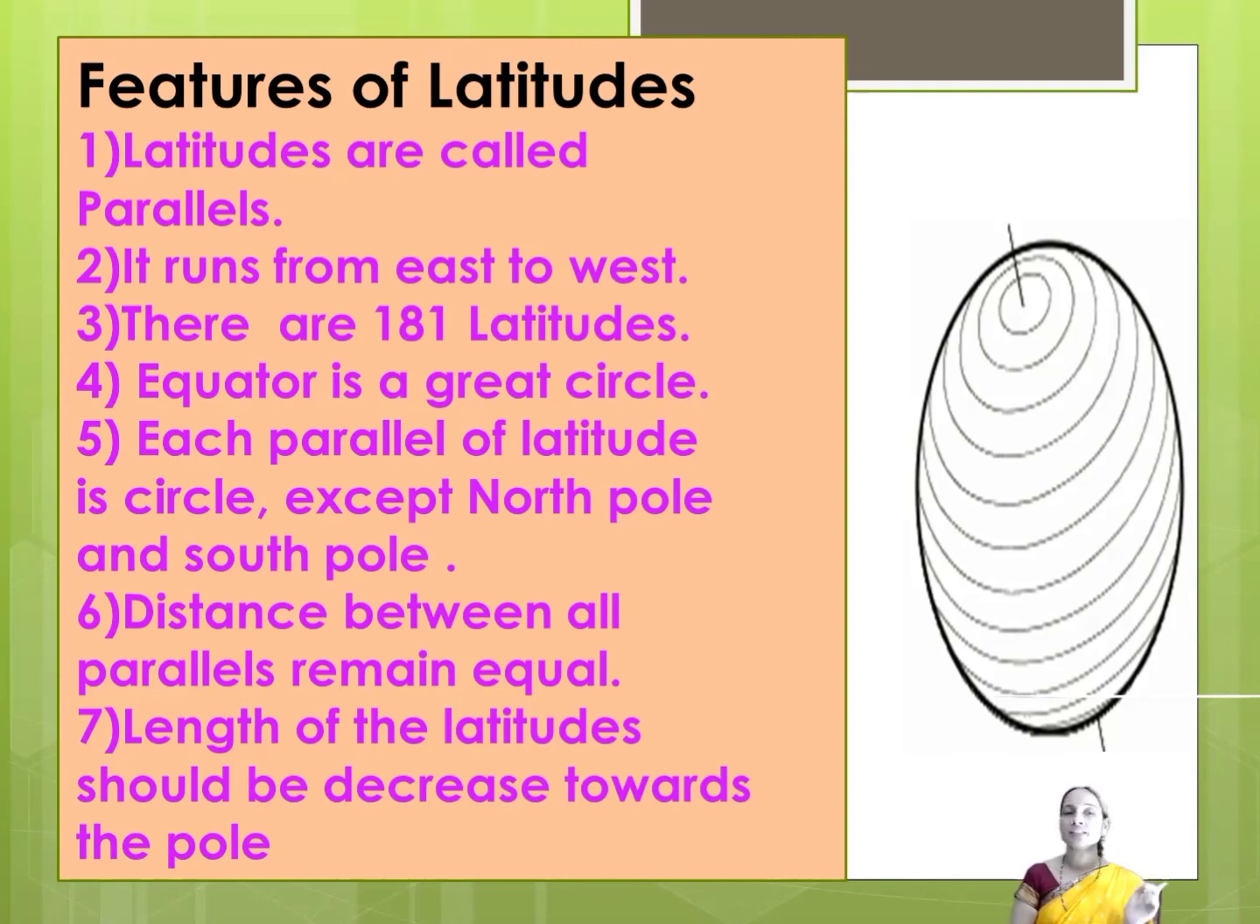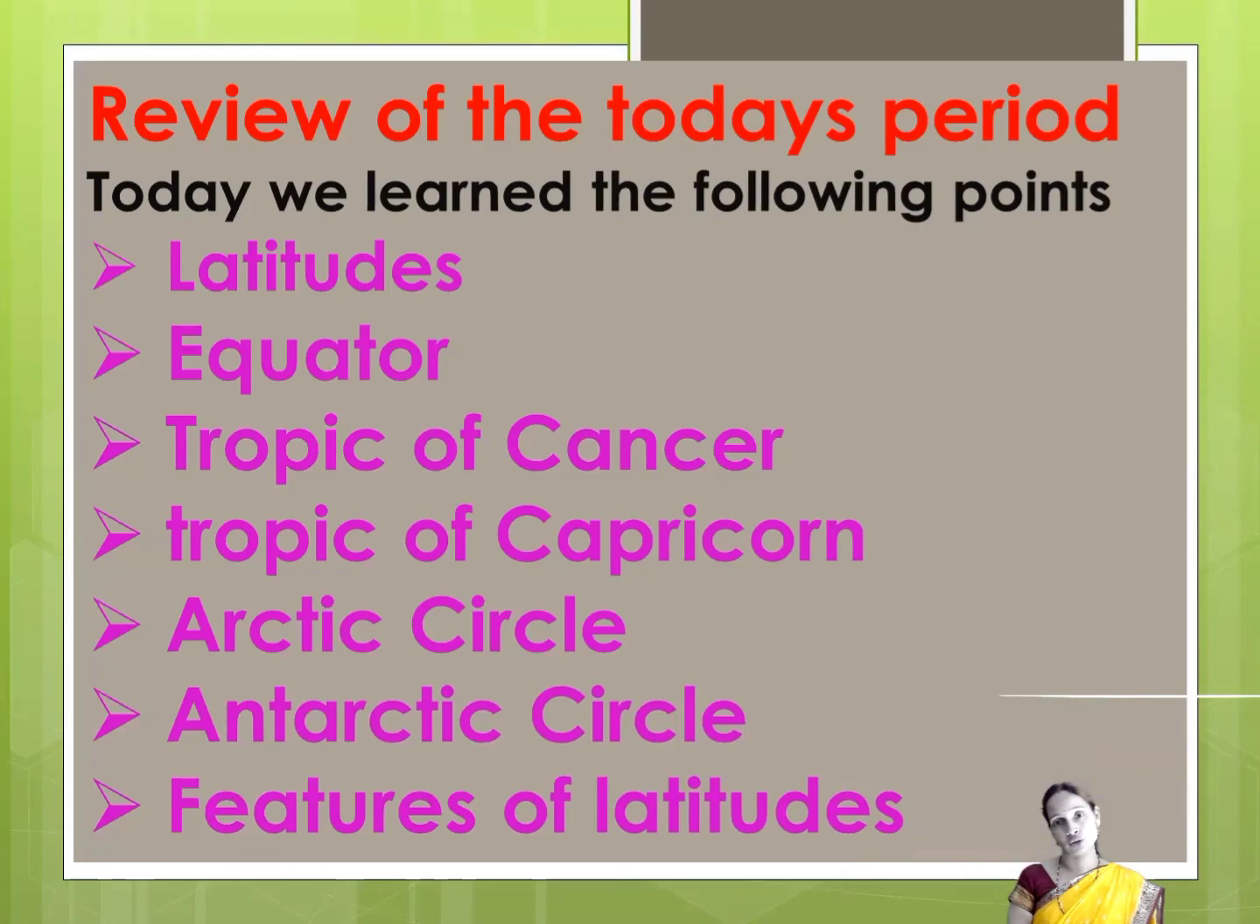Equator is a great circle. Each parallel of latitude is a circle except the North Pole and South Pole. Distance between all parallels remains equal. Length of the latitude decreases towards the pole. So in this way we have covered today the different features of latitudes also.